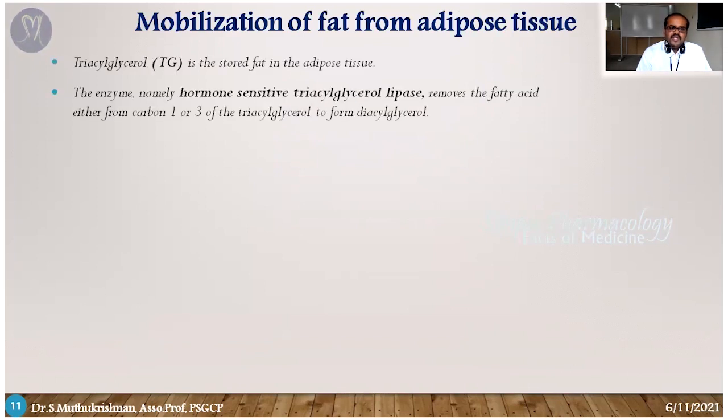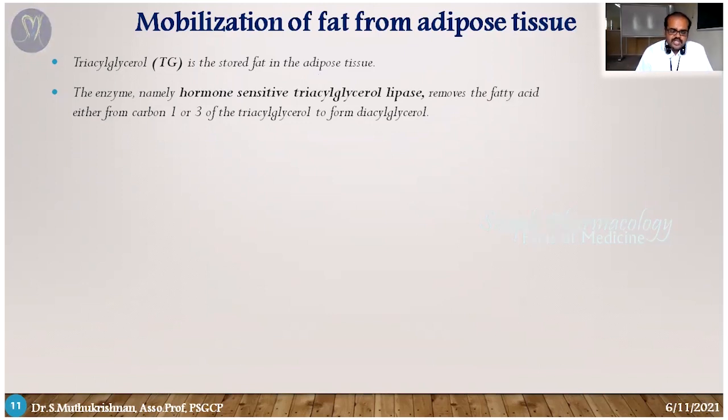The next important thing is mobilization of fat from adipose tissue. So far we have seen triglycerides, chylomicrons and VLDL coming from either the liver or dietary sources, the small intestine, to the adipose tissue. Once it enters the adipose tissue and is stored as triglycerides, how is it going to be redistributed? The adipose tissue must liberate the fat, and only then can it be used for energy. The triacylglycerol is stored as fat in adipose tissue. That's the basic concept.